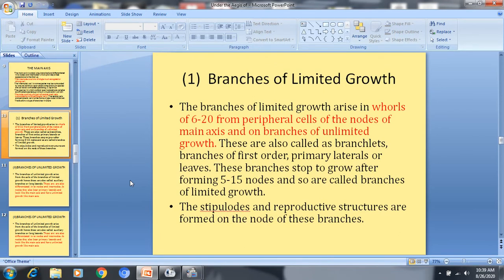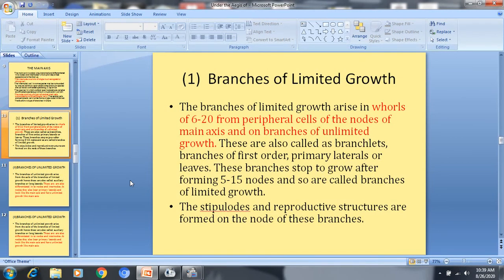That means these are short in length, and after attaining a particular length they stop growth, and these originate in whorls of 6 to 20 from the peripheral cells of the node of the main axis. These branches are also called branchlets, branches of first order, primary laterals, or leaves also.